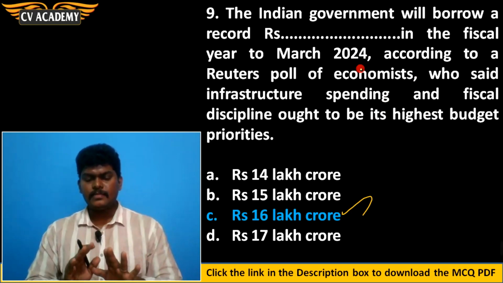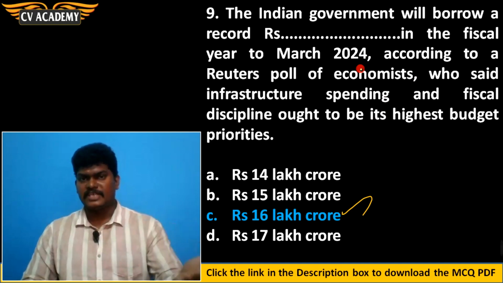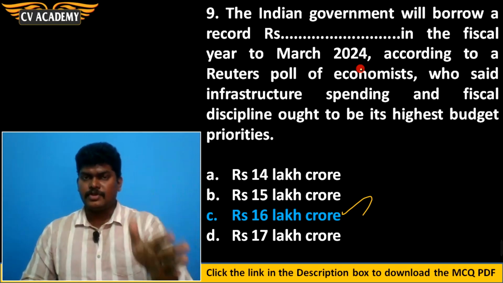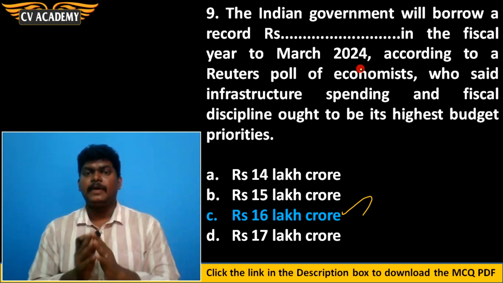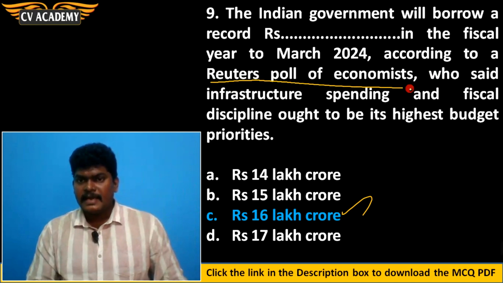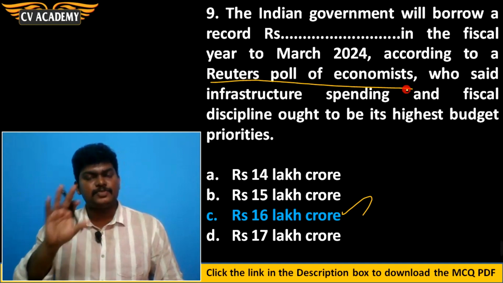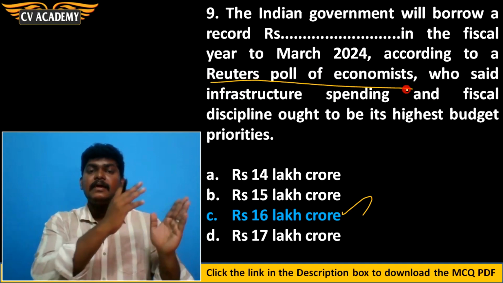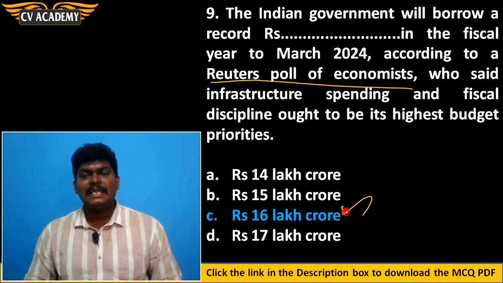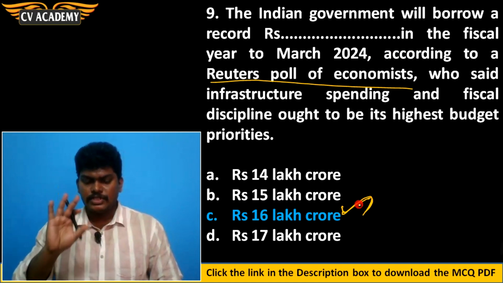Yes. It is also a survey. It is not the correct data. Correct data, it will be announced by the finance minister on February 1, 2023 for the upcoming budget 2023-24 financial year. But prior to that, a survey was conducted by the Reuters poll of economists. What they have told is that next year, for the capital expenditure purpose also, government is planning to spend more. For that purpose, government will be borrowing more amount from the market. So government will be borrowing 16 lakh crore rupees for the upcoming financial year 2023-24.